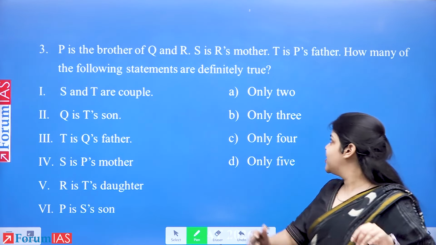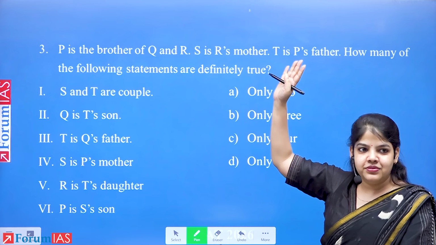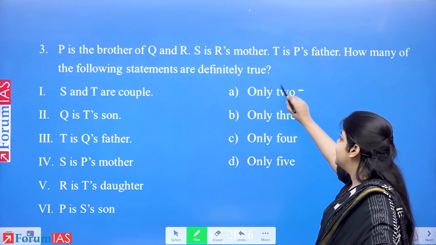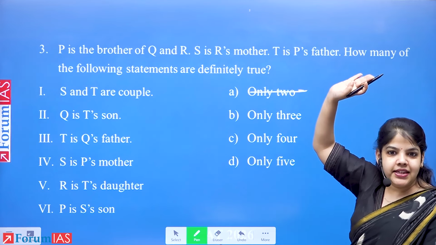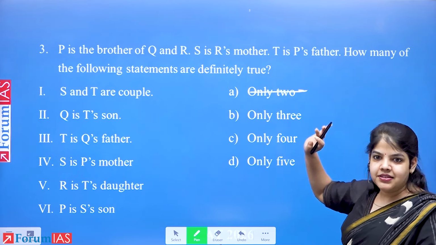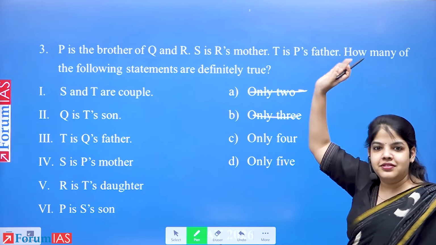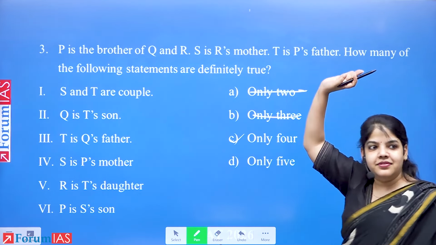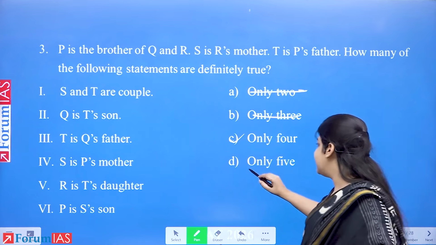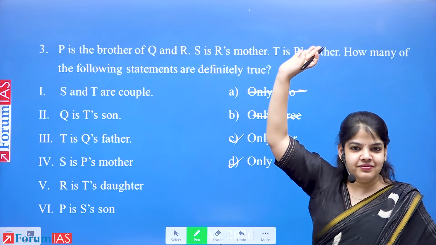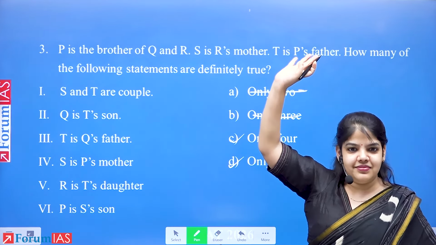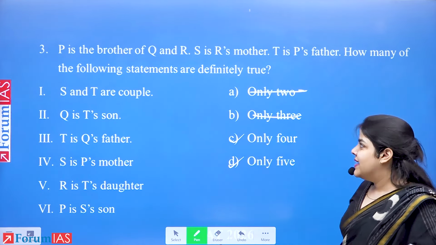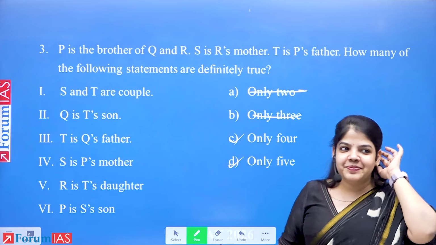How many of you got option as A? Only 2. Only 2? No one. Okay. Only 3. Only 3. Okay. Only 4. Lot of us. Only 5. Only 5. And who could not solve? Who could not solve? That's also okay. You know? Okay. So let's try to solve this together.